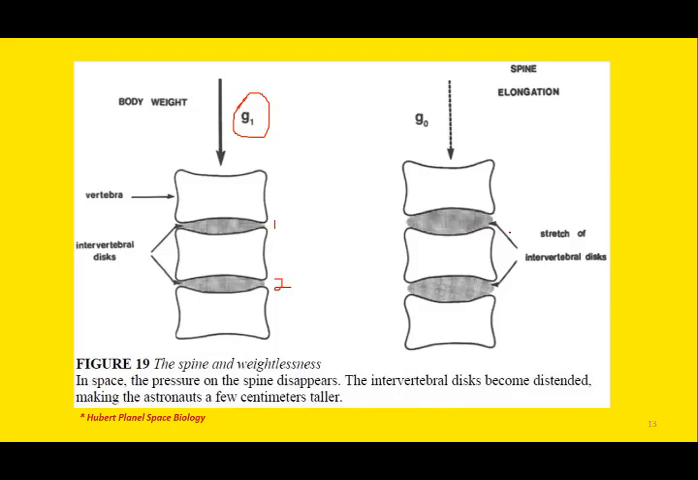So in the absence of gravity, the intervertebral space will increase. So increase in the diameter here, increase in the intervertebral space will be there. This increase in the intervertebral space will make the astronaut a few centimeters taller because the pressure on the spine disappears. Remember, in space, the pressure on the spine disappears and the intervertebral space expands slightly. And this will make the person a few centimeters taller.